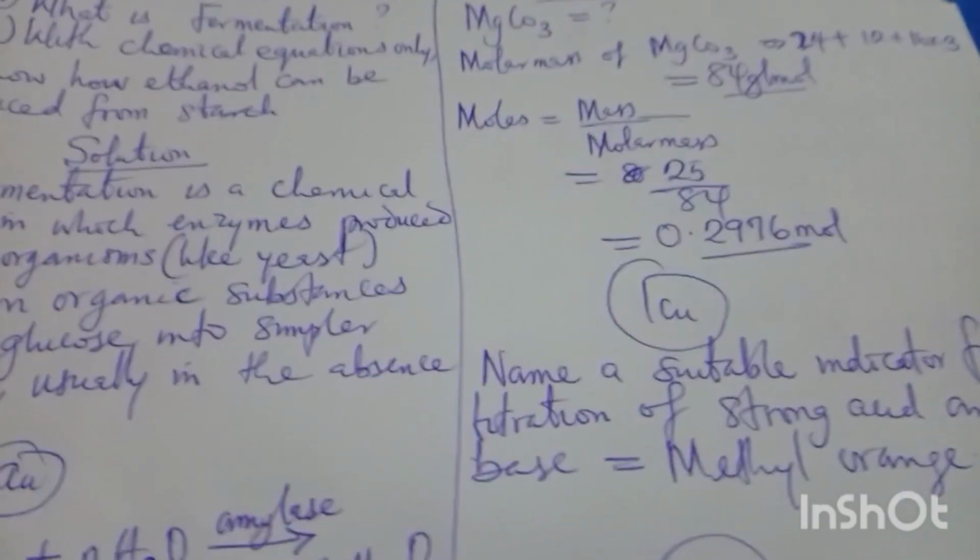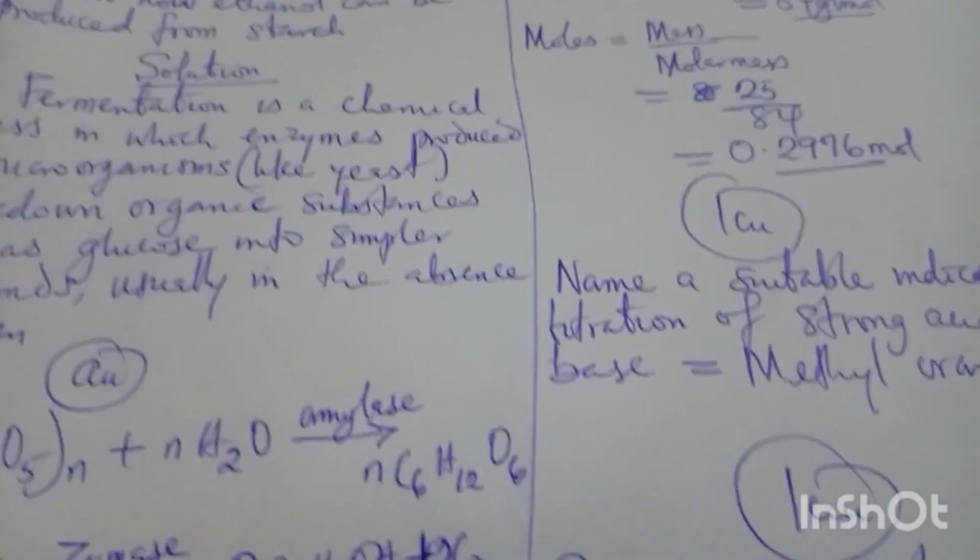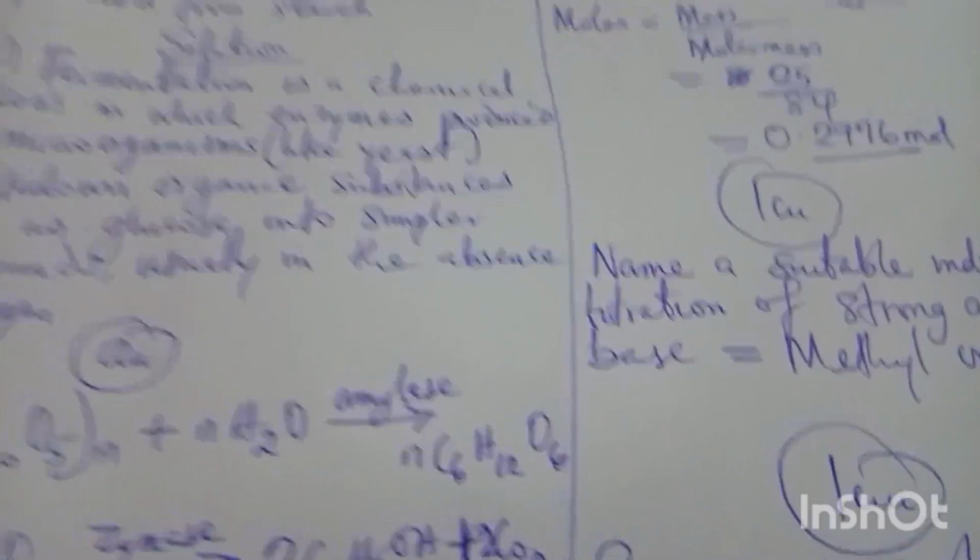Alright, so I think we have settled 1C2. I'm going to 1C3. This 1C3 says you should give an example of the following: what are the examples of acidic oxide, and what are the examples of neutral oxide?